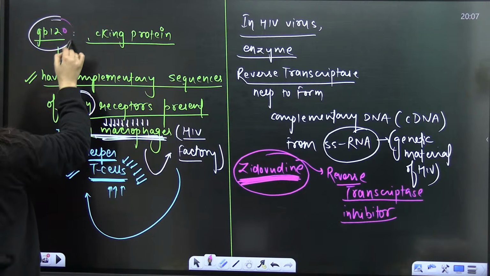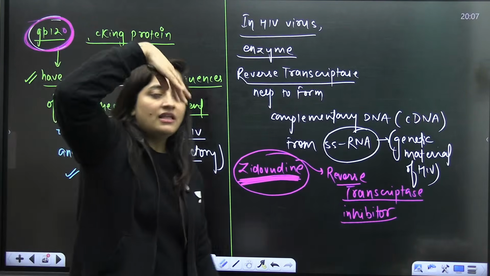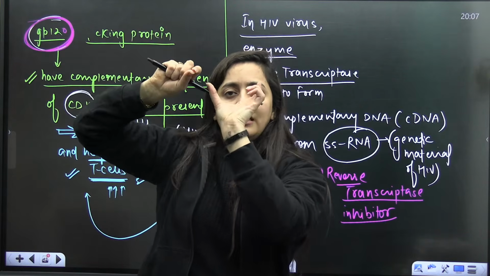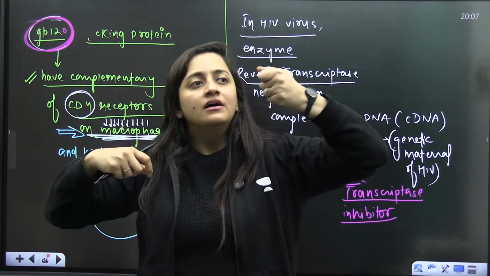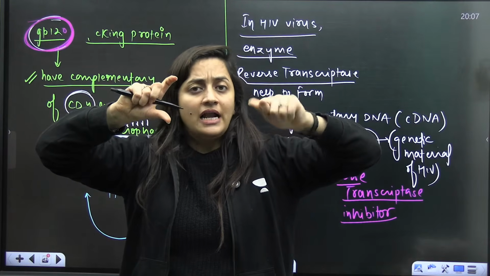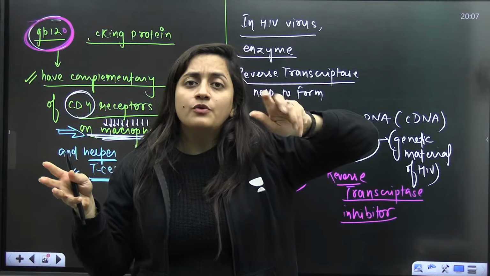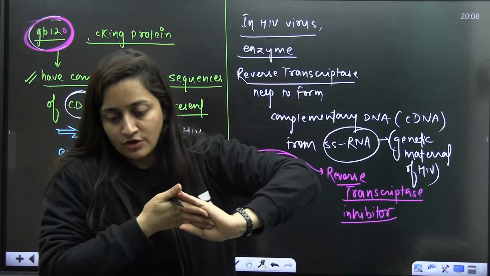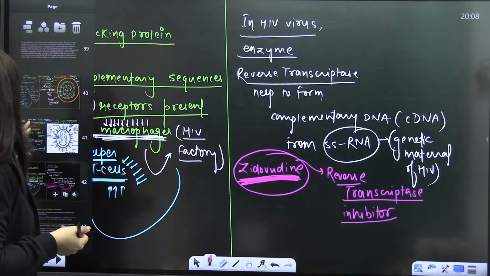GP120 is that docking protein which is present in the lipid envelope. The part within the lipid envelope is the transmembrane part, GP41. GP120 has complementary sequences to the macrophages. It's like a key and a lock: if you know that a particular key will fit in that lock, it is something like that. So GP120 can fit the CD4 receptors present on the macrophages or on the helper T cells. Understood? That is how it works.